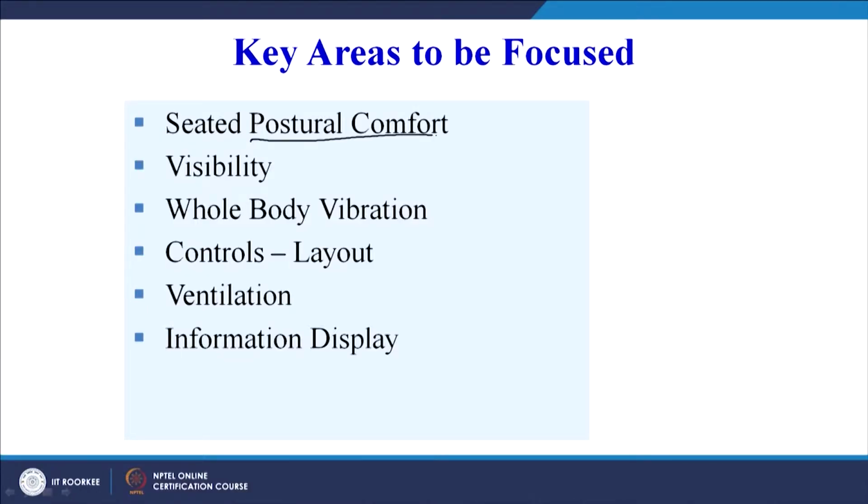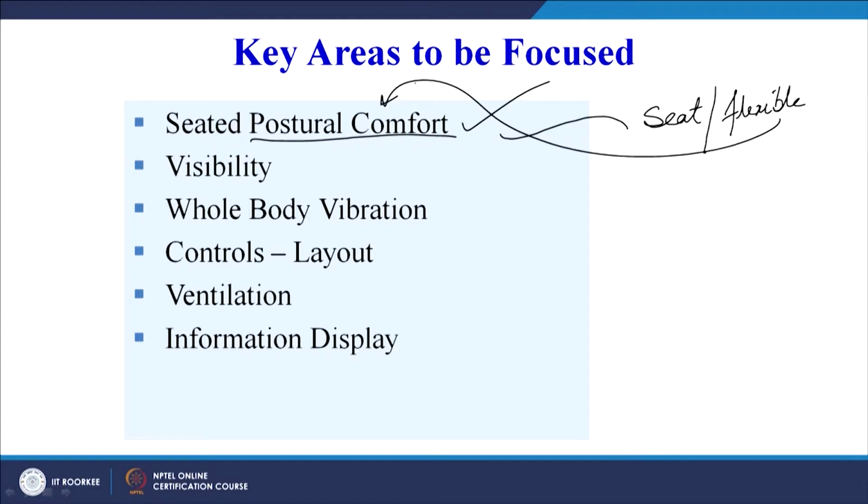Now, what are the key areas from the previous slide? We must ensure a comfortable posture for the worker, which will help us to design the seat, and it must be flexible. The seat has to be flexible to ensure postural comfort.